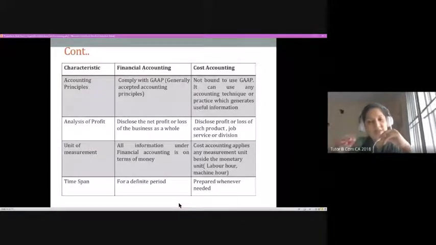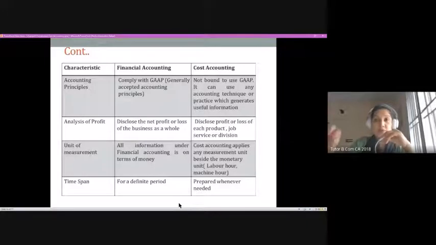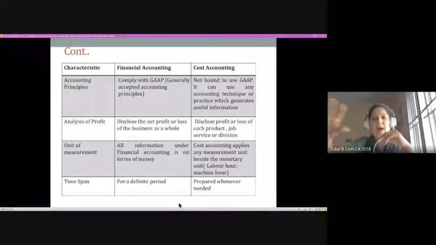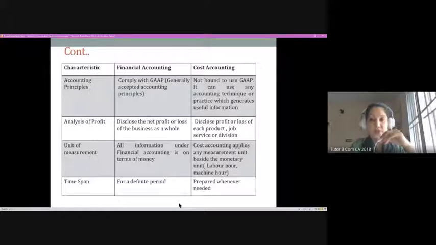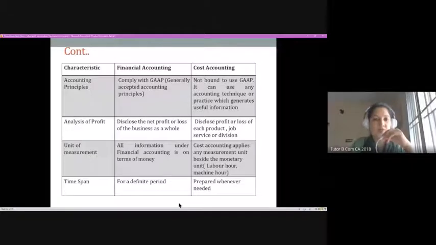That's why it is generally towards a particular activity or a particular product, or it can be towards a particular department, or maybe even towards a particular location. Say, for example, you might be looking at one location where the production is happening. You might have 2 or 3 locations for the production process. So each production location is taken separately for better control of the cost. So that is with respect to analysis of profit.